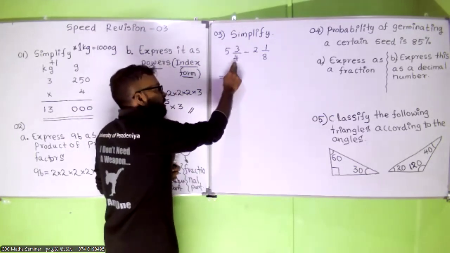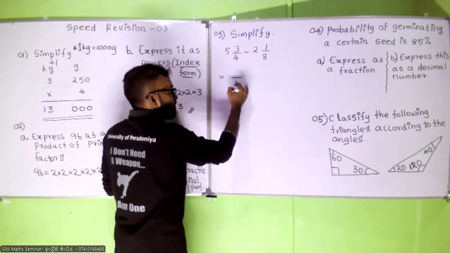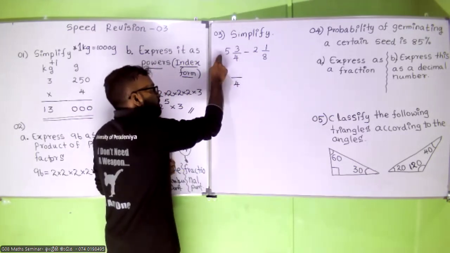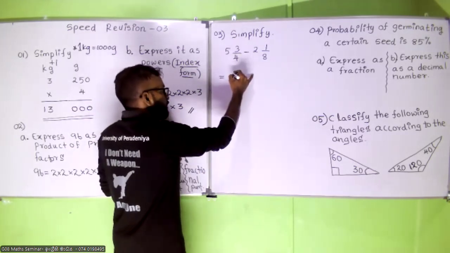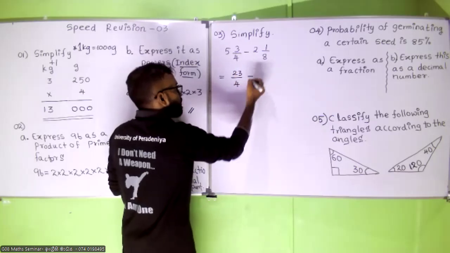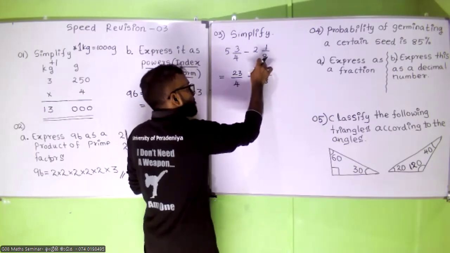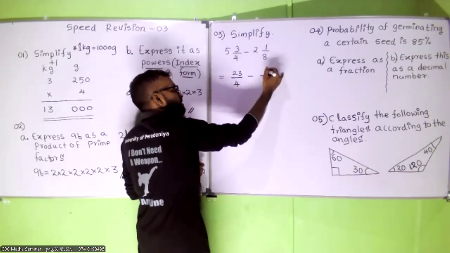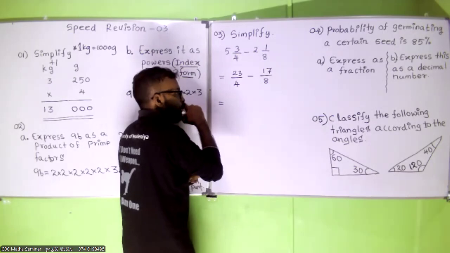Here you have the denominator 4, so in the improper fraction the denominator is also 4. 4 times 5, 20. 20 plus 3, 23. Minus, the denominator is 8. 8 times 2, 16. 16 plus 1, 17. So 17 upon 8.